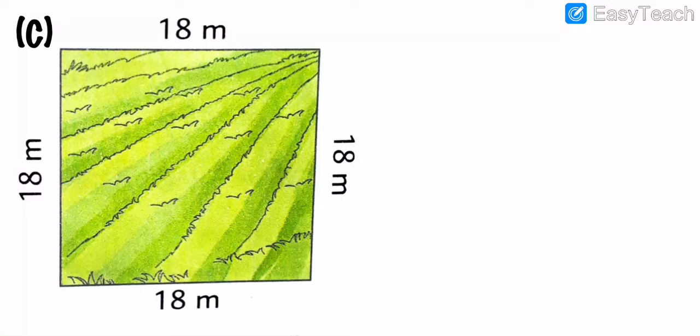Understood all of you what I am telling you? All sides are important for us, my dear students. So what we have to do here is addition or multiplication. Addition, because we have to find the perimeter. We use multiplication if we find the area. But here we are going to find the perimeter.